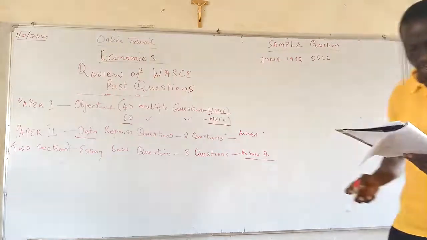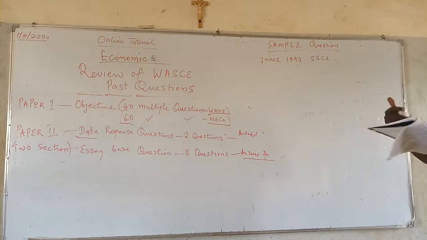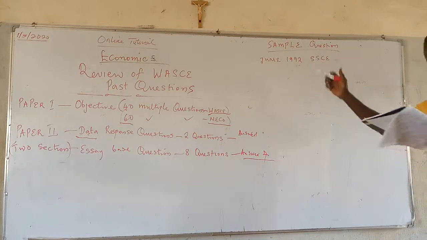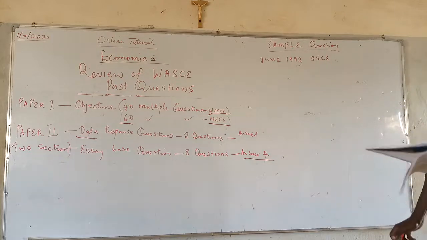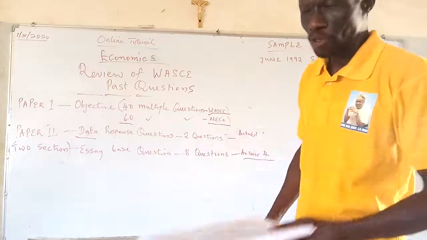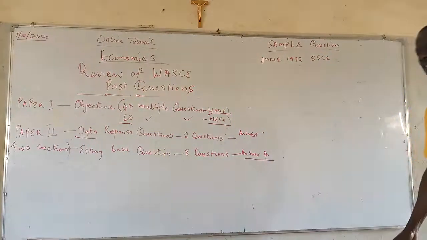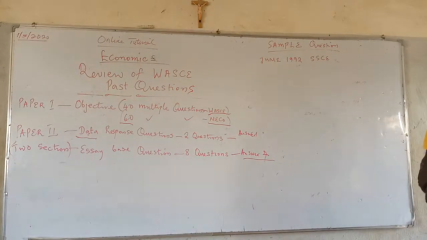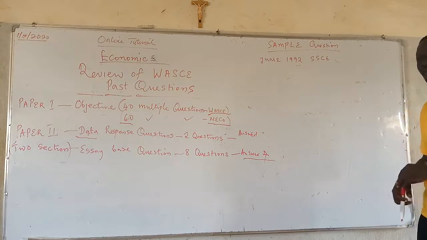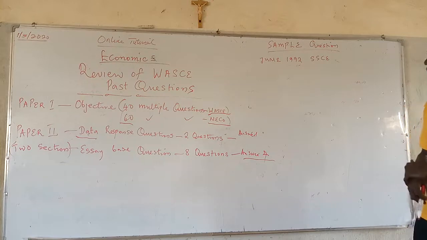I repeat the question again. A demand curve slopes downward from left to right, but this may not always be so. Explain this statement. A statement has been made. You are asked to explain this statement.